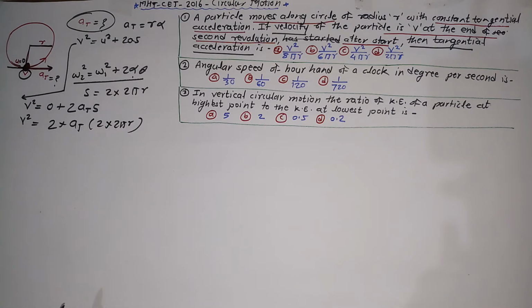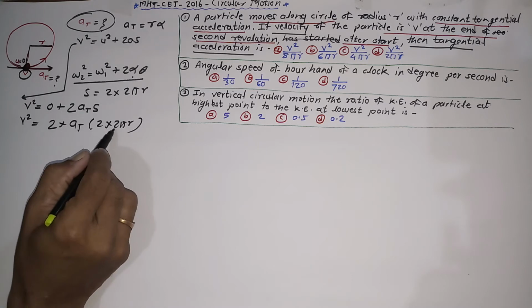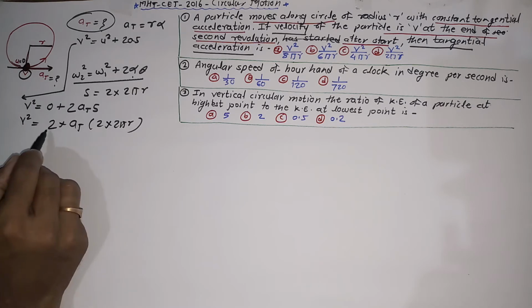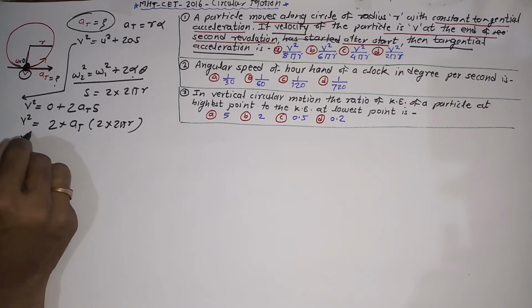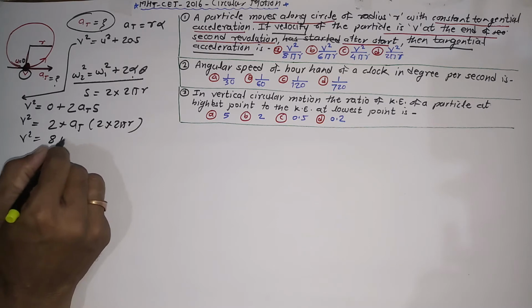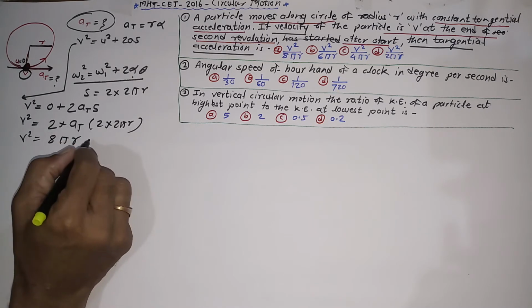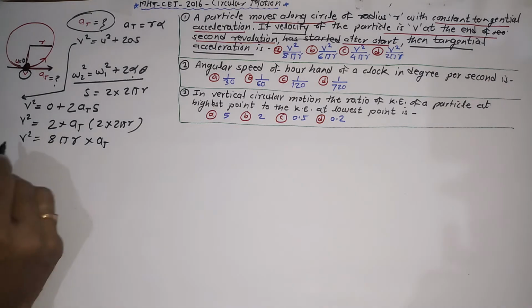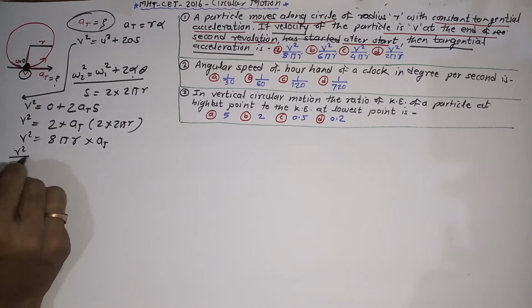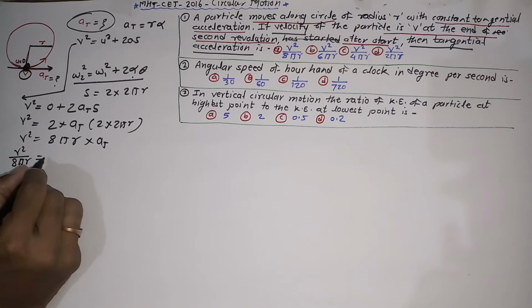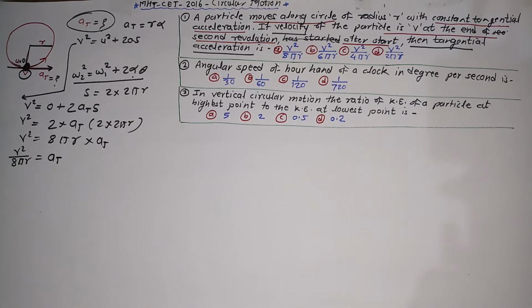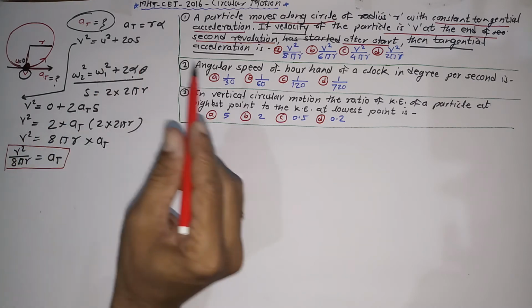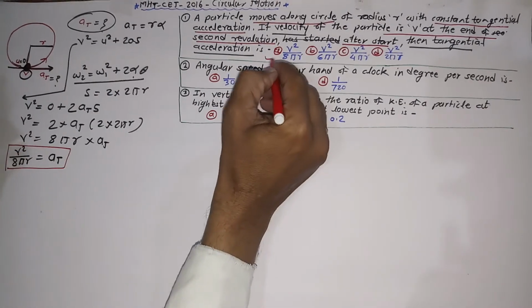So finally what I got as the answer, 2 into 2 into 2, it is equal to 8, means v square is equal to 8 pi r into a t. This 8 pi r can be transferred to the left hand side. V square upon 8 pi r is equal to a t. This is what they are expecting. This is the tangential acceleration for that circular motion. This is the final answer.